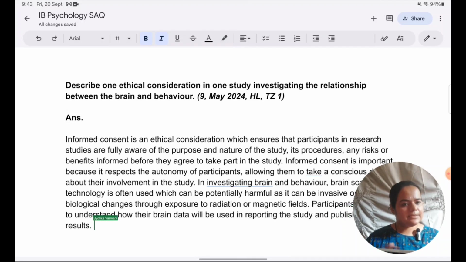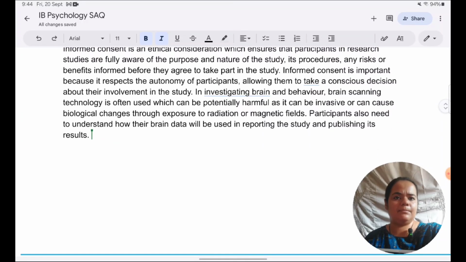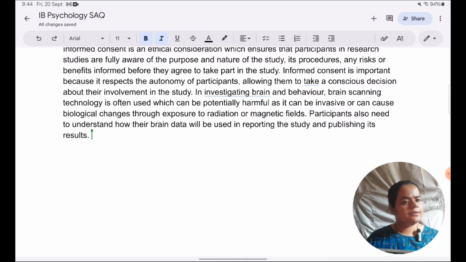Brain data is sensitive, how someone's brain is working or it's malfunctioning. Participants need to be made aware of how that data will be published, how it will be kept confidential. So, of course, confidentiality is a separate guideline altogether, but when do we make them aware about the confidential nature of the study? That is at the stage of informed consent. So, we need to mention that as well.